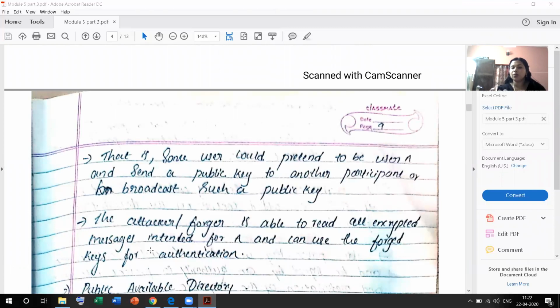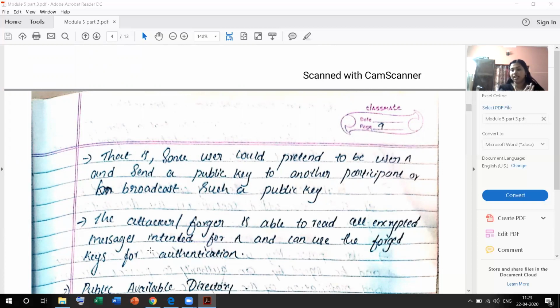Some user could pretend to be user A and send a public key to another participant or broadcast such a public key. The attacker or forwarder is able to read all encrypted messages intended for A and can use the forged keys for authentication. Here, the attacker attacks the public announcement. The attacker acts as a sender and announces the public keys, and the receiver just thinks that it is Alice, the sender, and collects the public keys. The attacker is then able to read all the messages intended for A and use the forged keys for authentication.